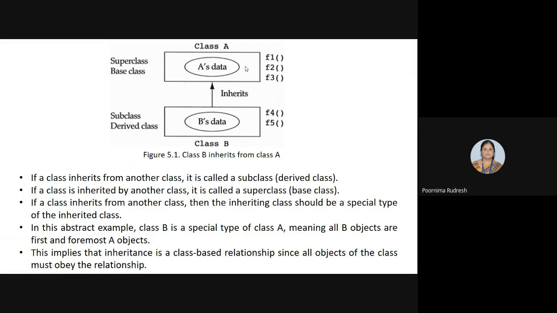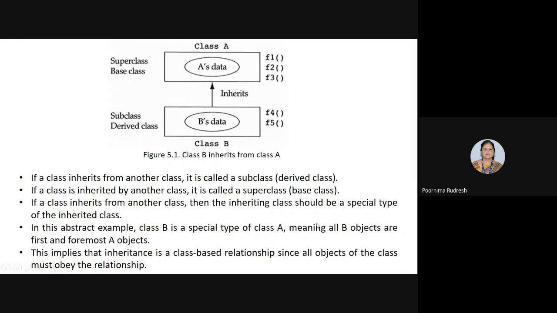Now what's the time? Okay, so time is up, right? So the remaining examples for the inheritance relationship we'll discuss in the next class. Saturday I'm having the class, right? So in Saturday's class, we'll see the other examples for inheritance relationship.